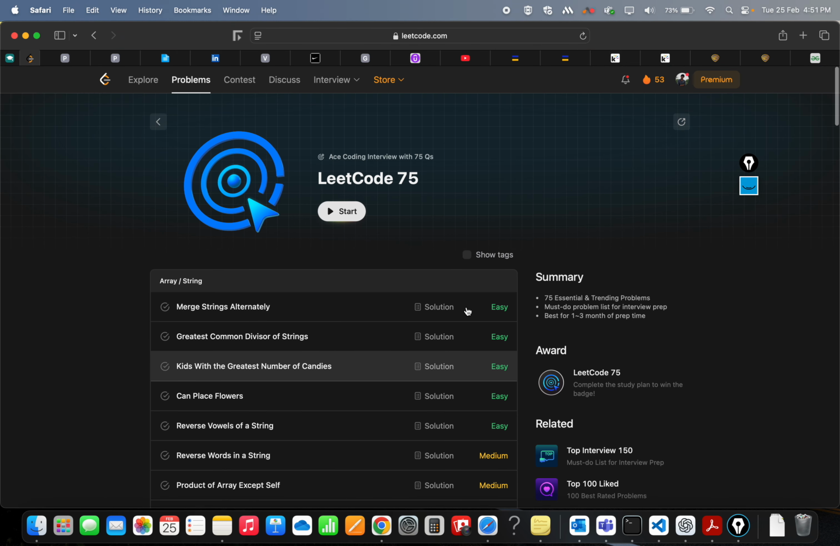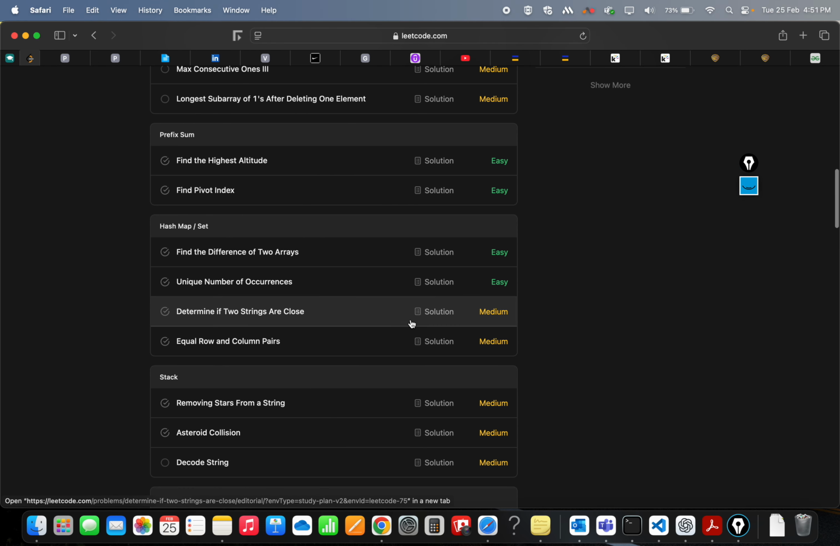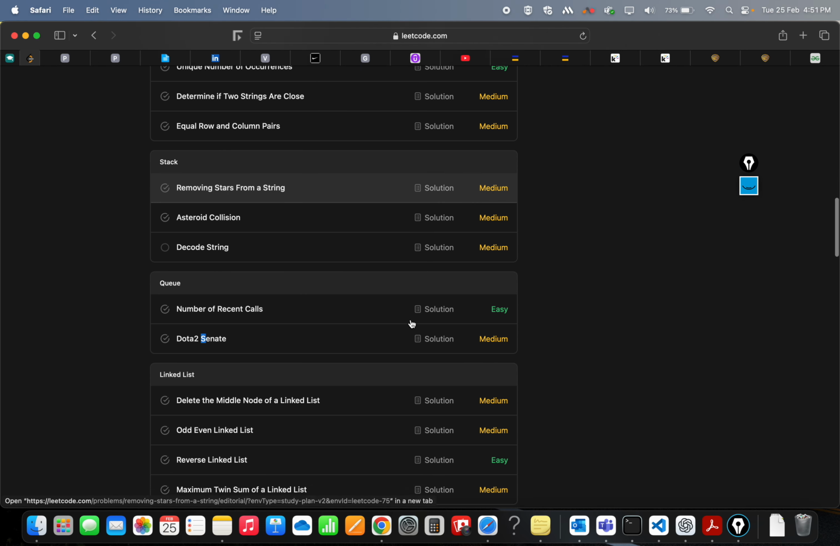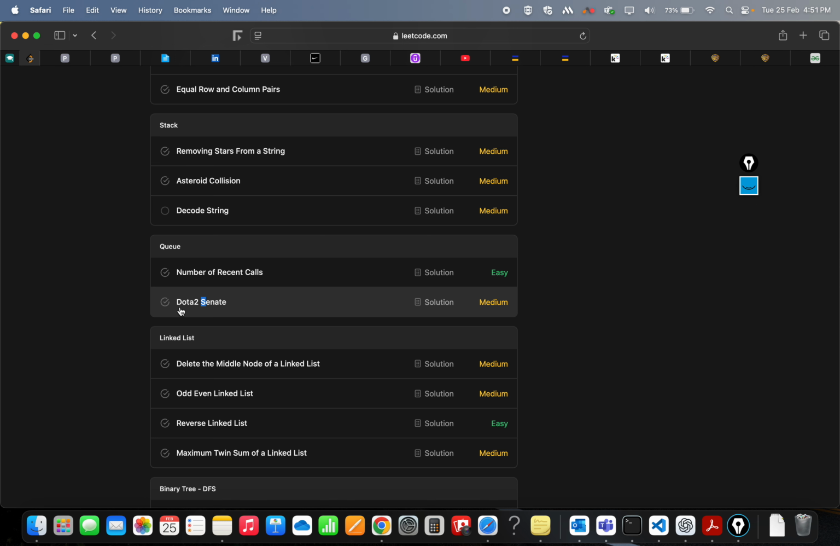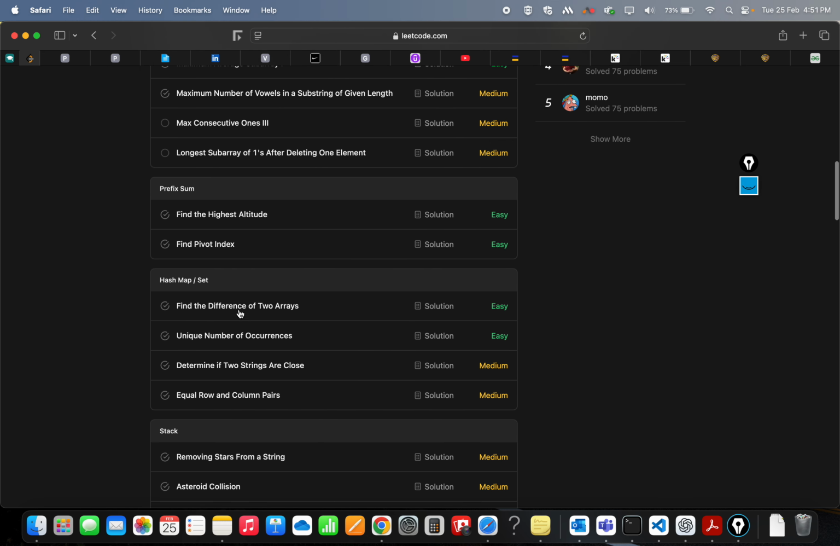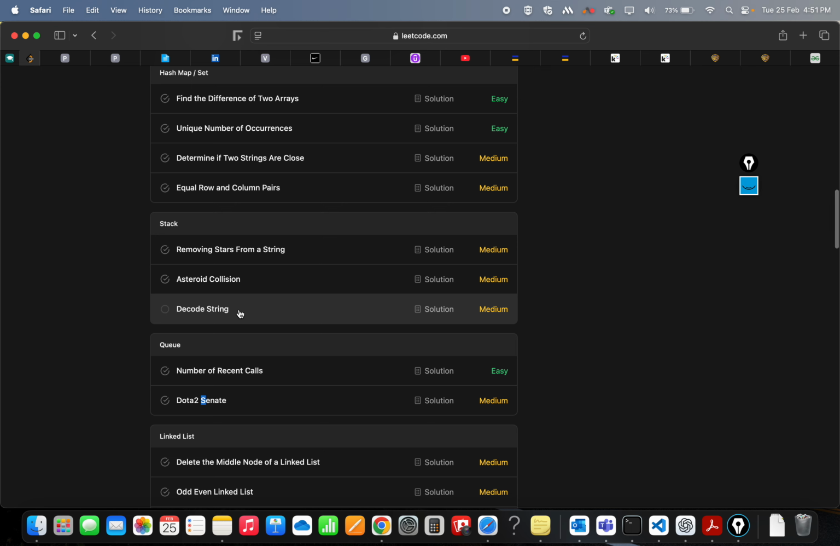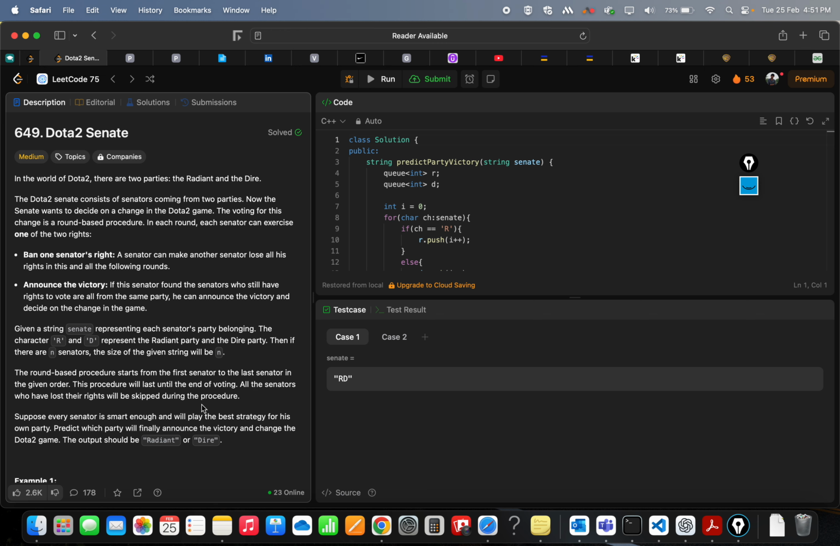So now we are gonna solve the next problem from LeetCode 75. Today we are gonna solve the second problem from Queue. We have solved the first problem from all the topics, and the second problem from previous topics, like Stack and Prefix Sum, and now we are gonna solve the second problem from Queue.